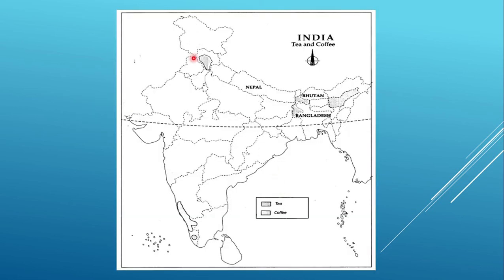Now see here, in Himachal, tea is produced. Here in Sikkim and some portions of Darjeeling, and all these areas of West Bengal, then the Brahmaputra region of Assam, they are tea producing. And here in Kerala and other areas, we find that they are producing coffee.